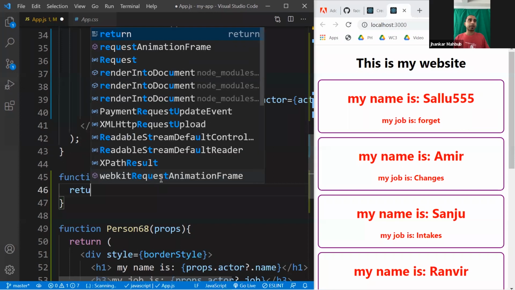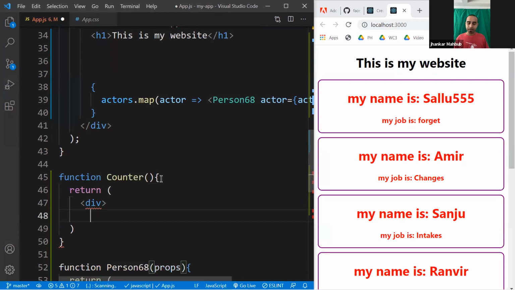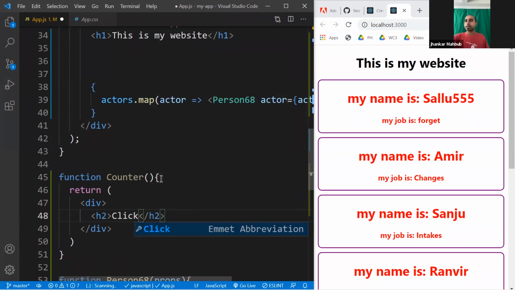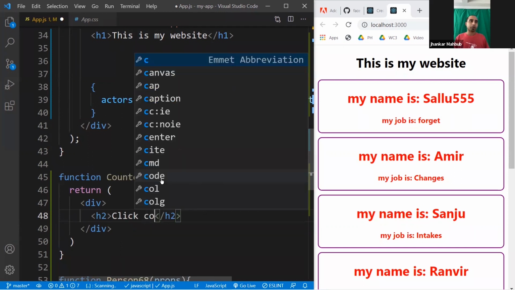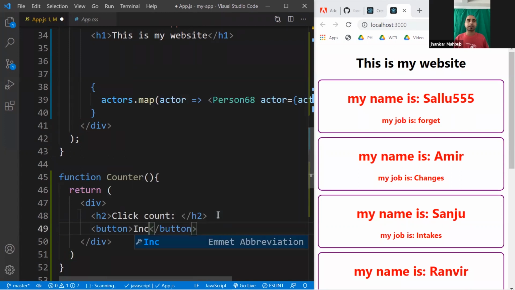And from inside, you can return, and you can write it this way: I want a div, and this is another div. Inside this div, which is the parent tag, you can write any kind of element, say, maybe an h2. This is click count, right? And this is your click count, and it has a button, and the button says increase. That means if you click on this, it will increase some kind of count. So you created this component.